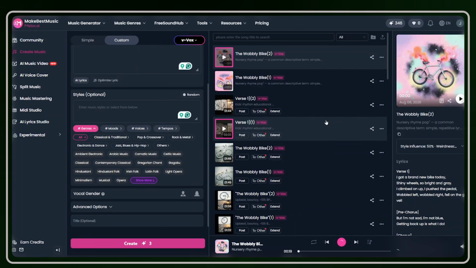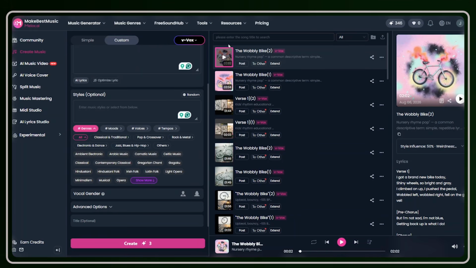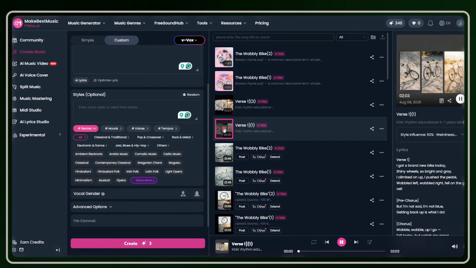Our songs are done generating. Now, I generated a couple more songs just to get a variety of versions I can pick from. Now, there are two songs that are kind of hard for me to choose. Let me play one for you and just hear the first part of the song. This is the first one.